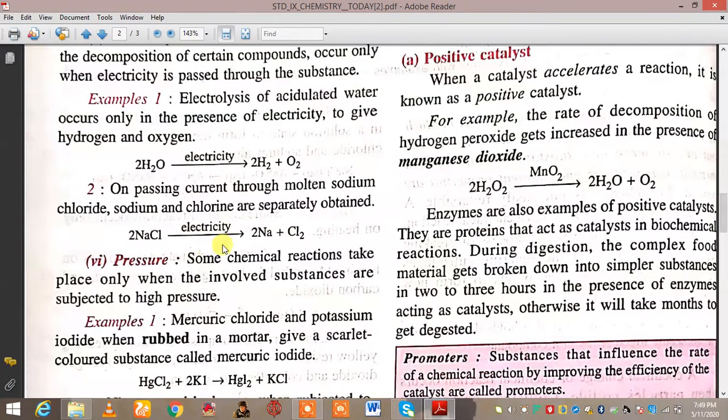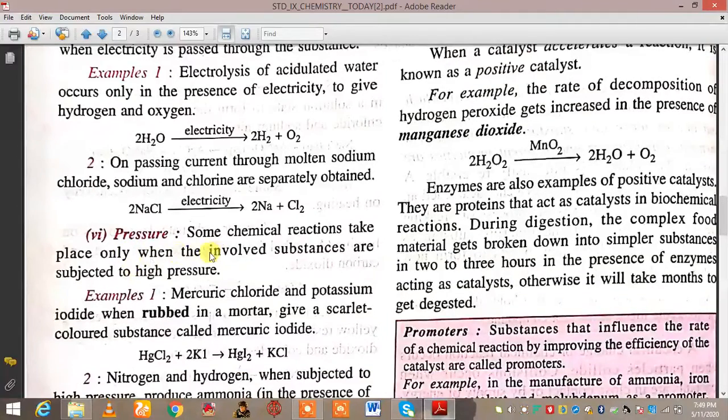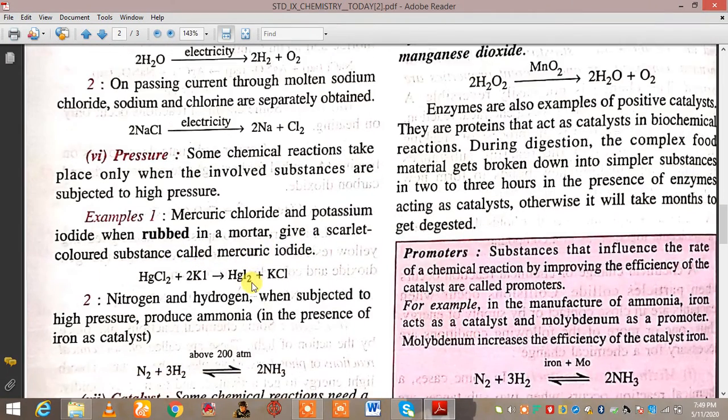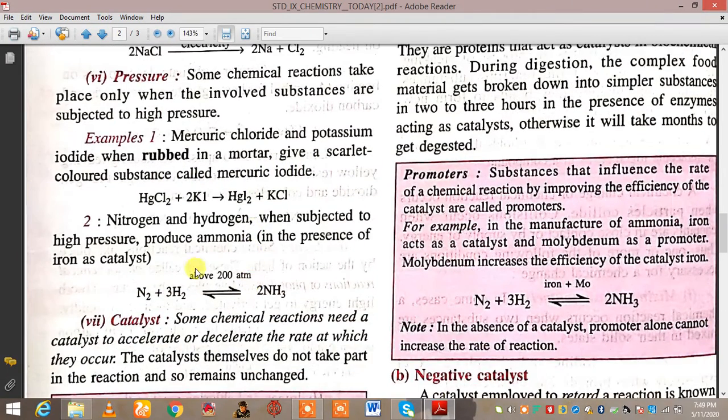Then the next is pressure. Some chemical reactions take place only when the substances involved are subjected to high pressure. Like mercuric chloride and potassium iodide, when rubbed in a mortar, give a scarlet colored substance called mercuric iodide. Nitrogen and hydrogen, when subjected to high pressure, produce ammonia in the presence of iron as a catalyst.